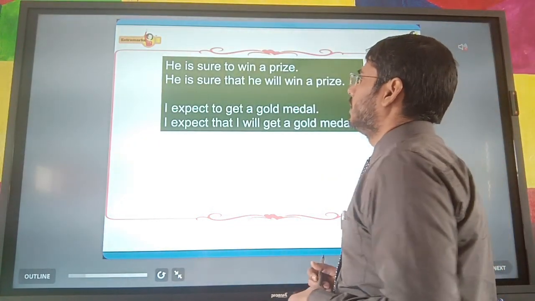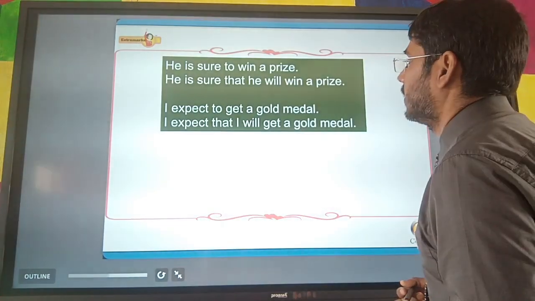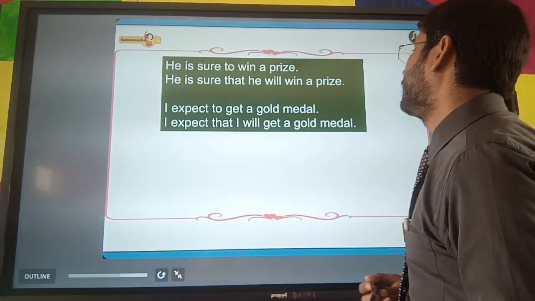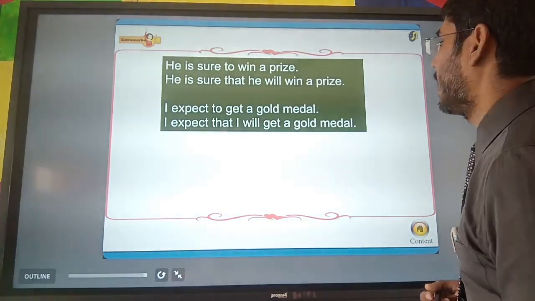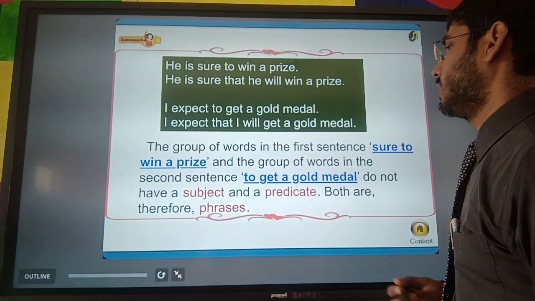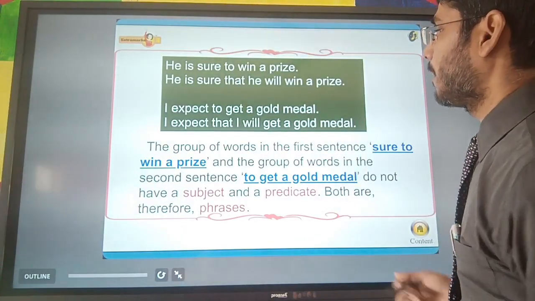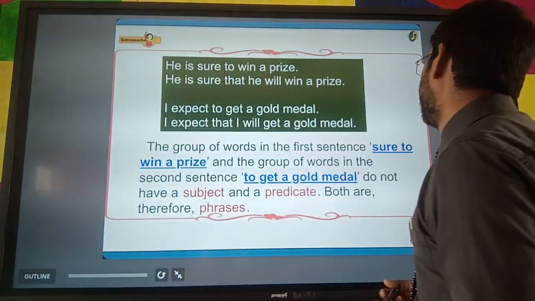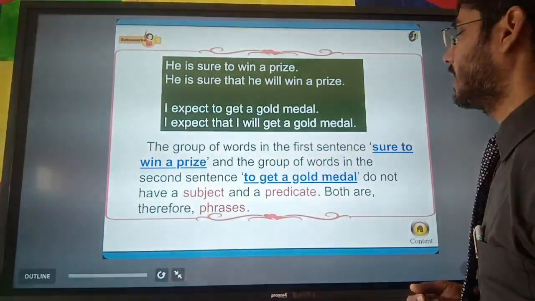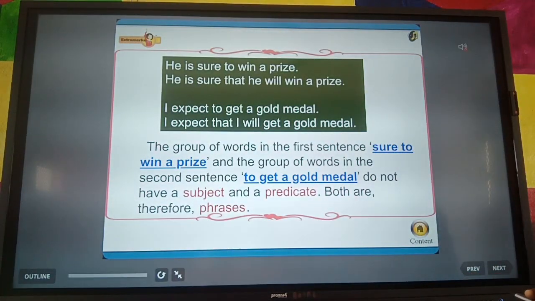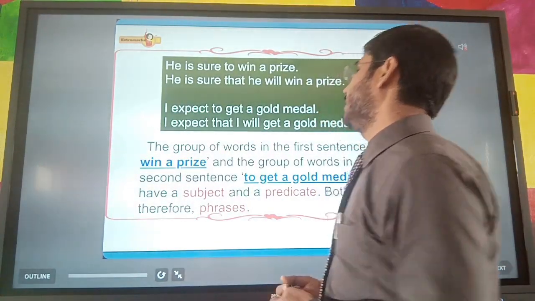Here let us see: he is sure to win a prize. He is sure that he will win a prize. I expect to get a gold medal. I expect that I will get a gold medal. So you see in these two groups of sentences, the group of words in the first sentence, sure to win a prize, and the group of words in the second sentence, to get a gold medal, do not have a subject and a predicate. Both are therefore phrases.